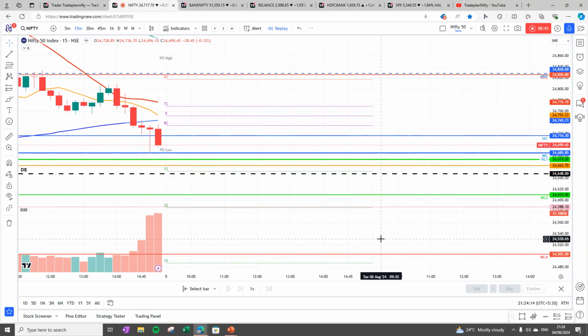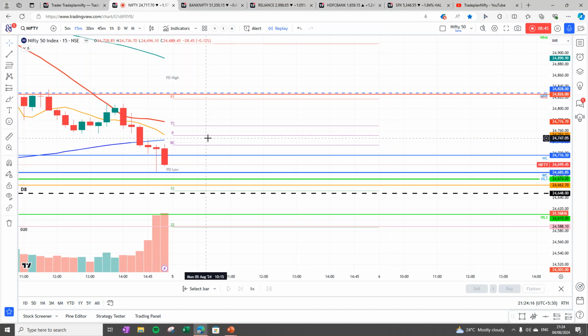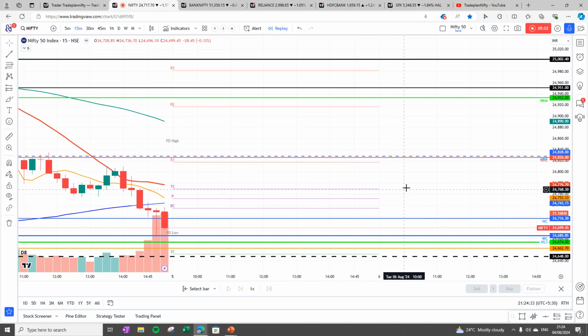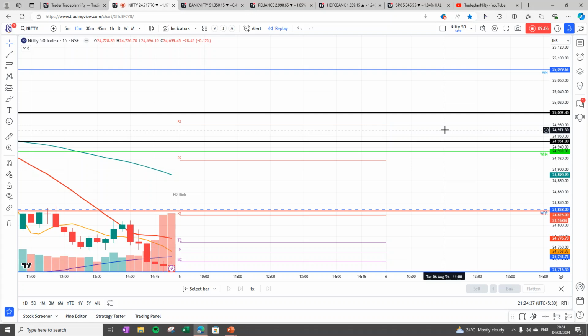So my trade plan for the coming week is a contra view, which is buy on dip, closer to 24,580. And if the open is above the pivot, then the scenario is definitely indicating good. Then any dip towards the 24,600 zone should be bought for a target of 24,826, 24,930, and maybe 25,100.